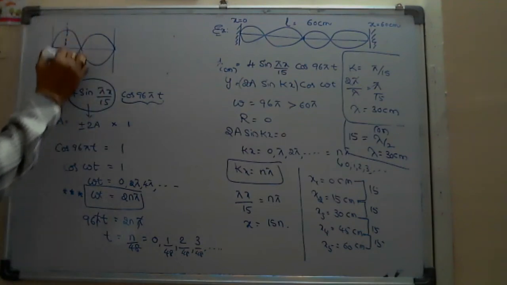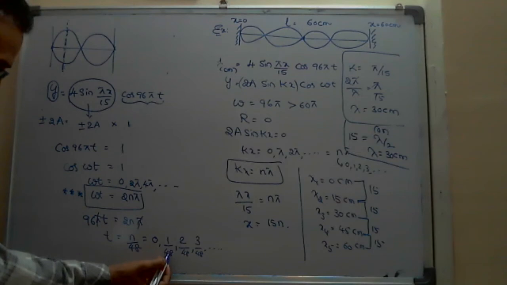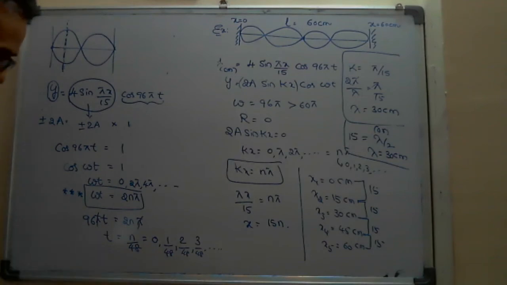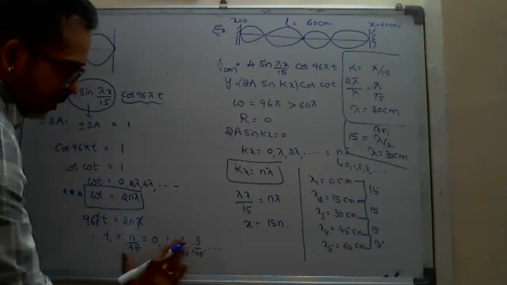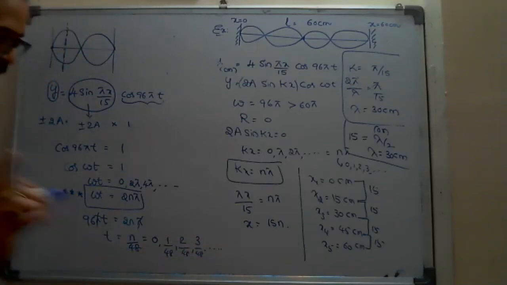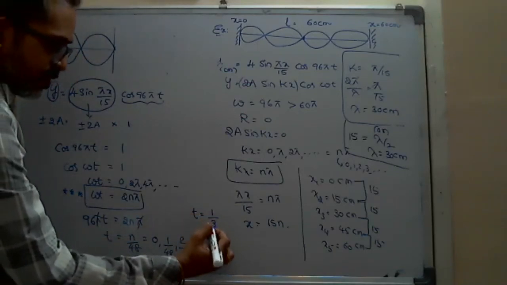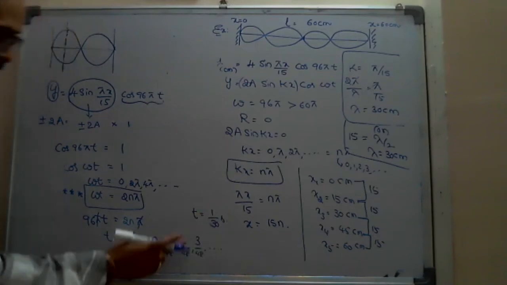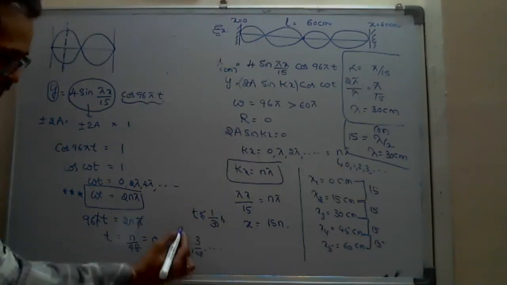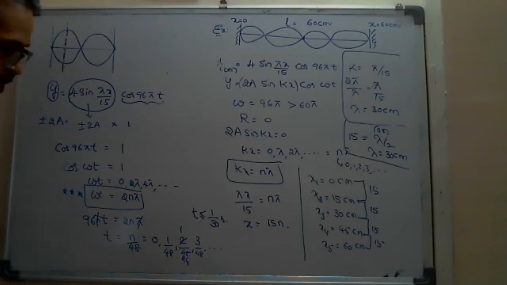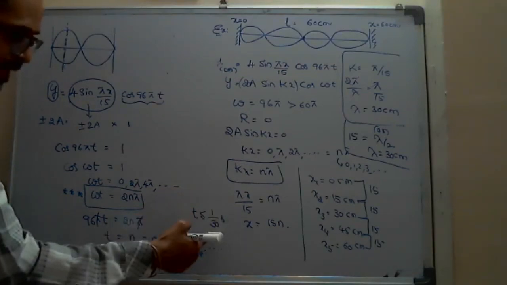The antinodes are formed after time 0, after time 1 by 48. Further, you can't see the propagation of the wave, because the time here crosses 1 by 30 seconds. From here it is 1 by 24, which is greater than 1 by 30.